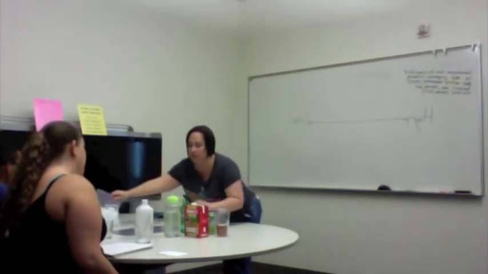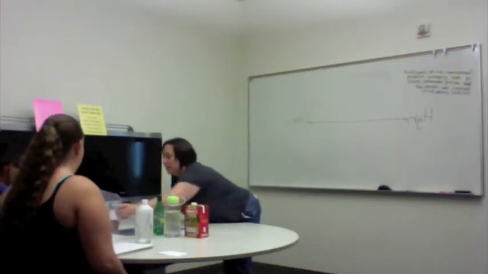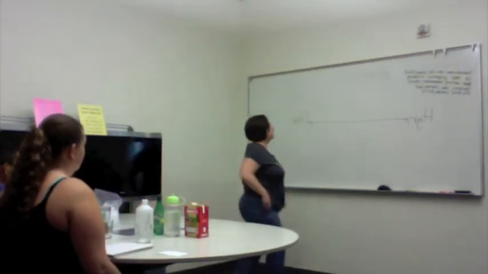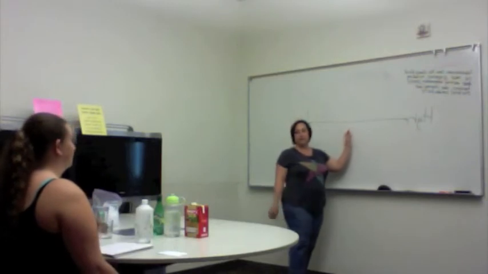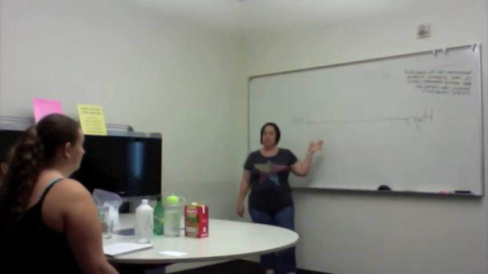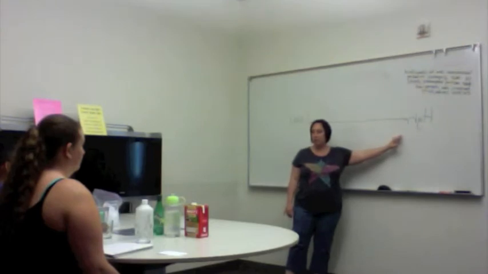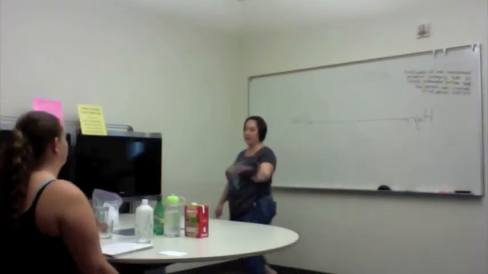I just want you to play around and see what happens. Then we're going to make a gradient from highest to lowest density of the liquids. We'll see what happens with the ice, and you're going to tell me where on this gradient you want me to put the liquids. So let's play around and see what happens.